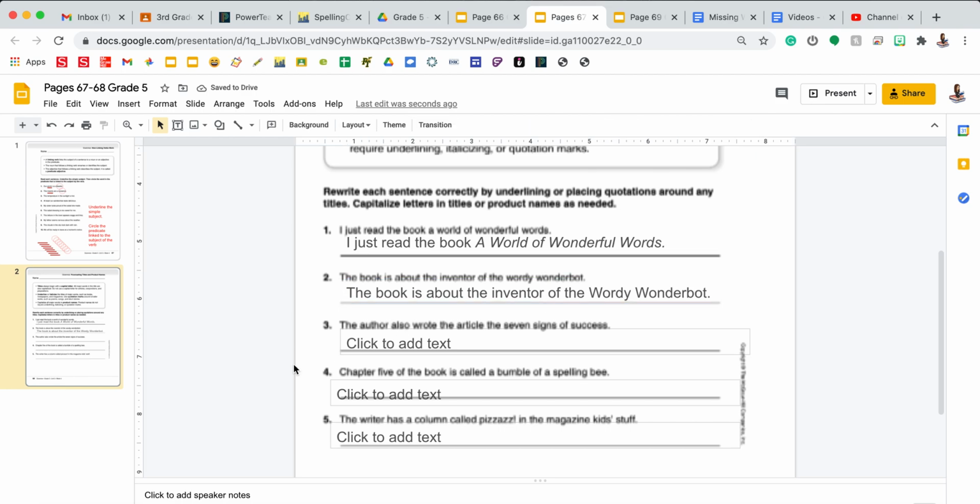Number 3, the author also wrote the article, The 7 Signs of Success. I see that there is an article title in this sentence, meaning I need to put the article title in quotations because it's a smaller piece of work. And I need to make sure I capitalize the words in the article title.